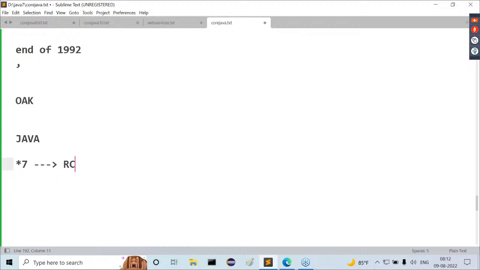It's a remote controller. Star 7 was provided by Sun Microsystems as its first product on Java. Unfortunately, it was a failure product.